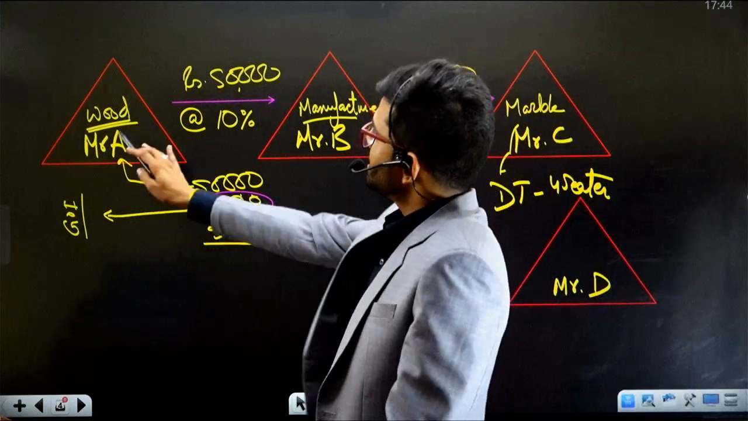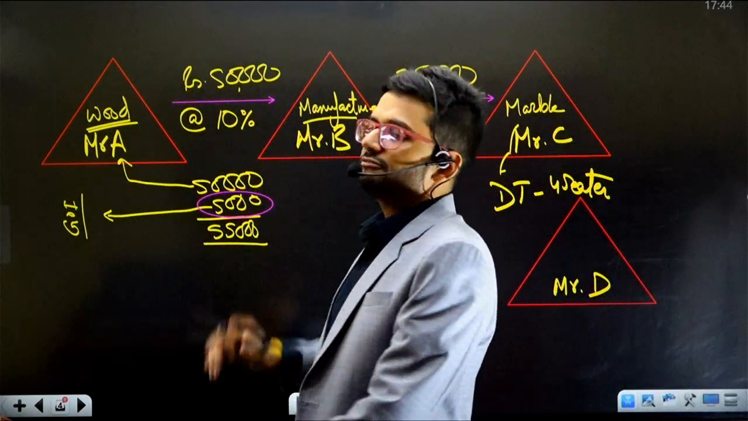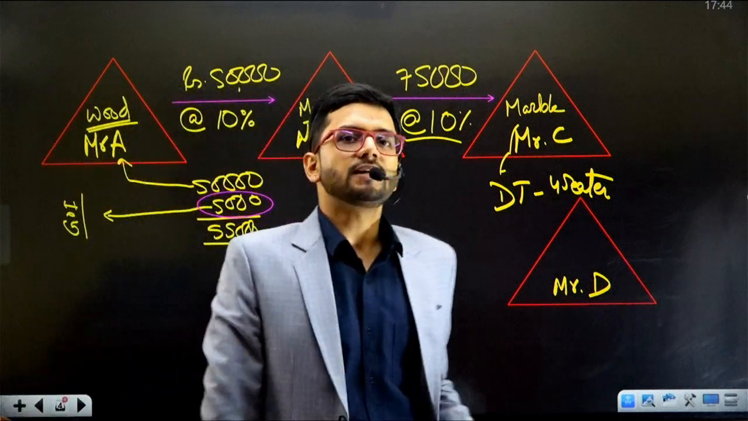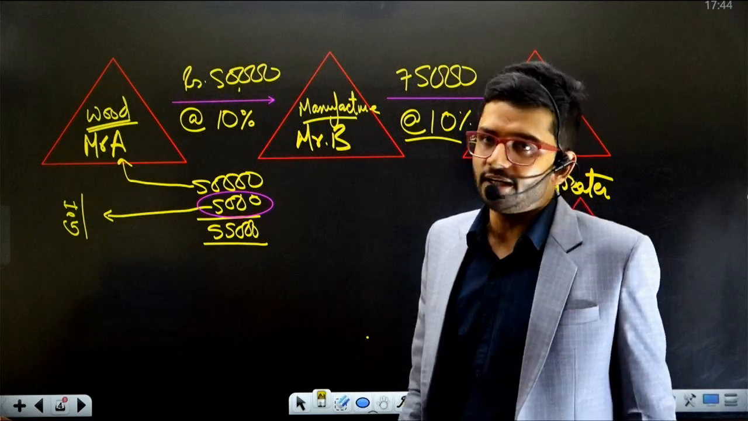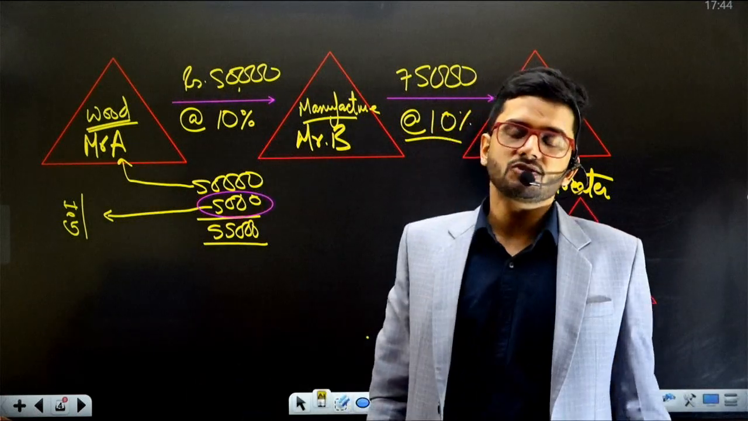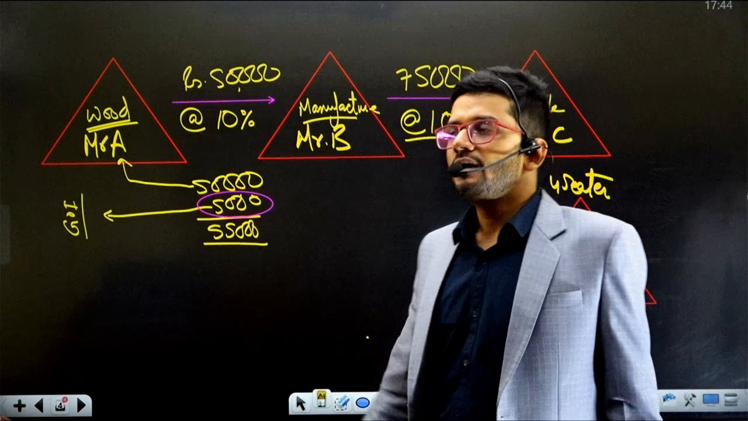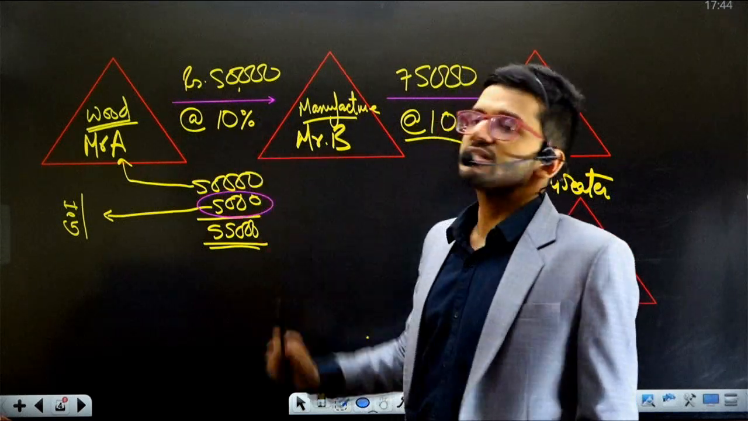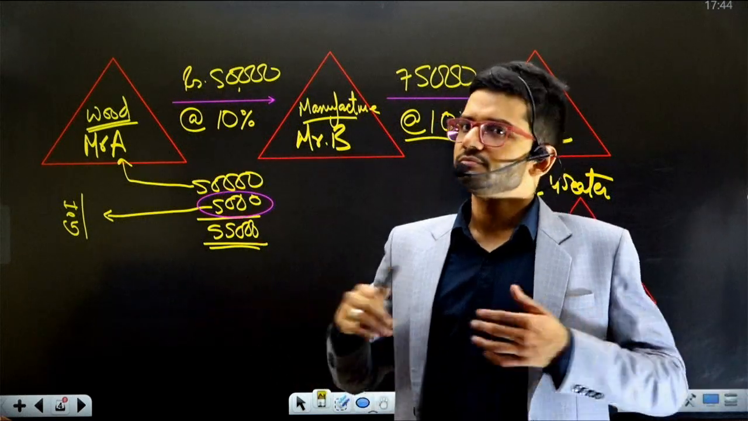Now, Mr. A is selling wood to Mr. B for rupees 50,000. The value of the wood is 50,000. 10% is the GST which is charged by Government of India. 5,000 rupees is the GST being charged by Government of India. Absolutely fair. 55,000 is what Mr. A is recovering from Mr. B. Fair enough.